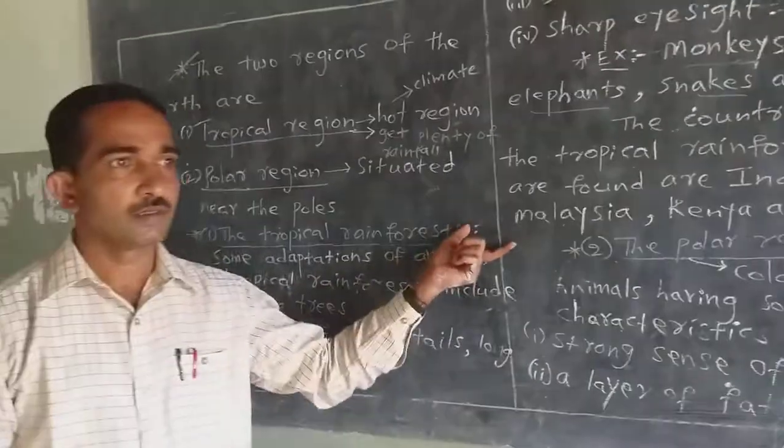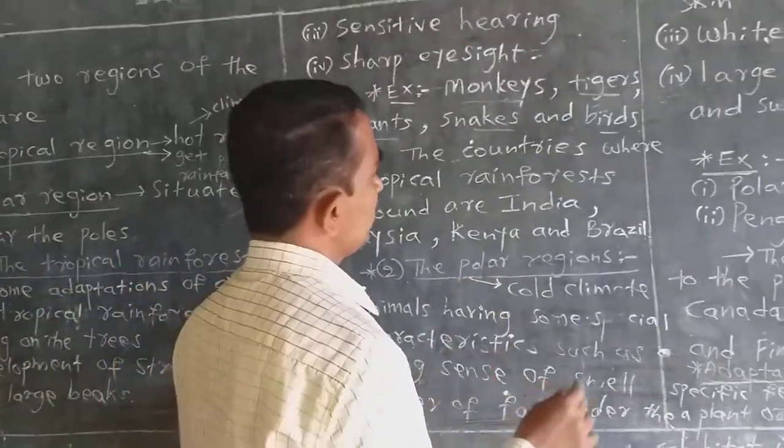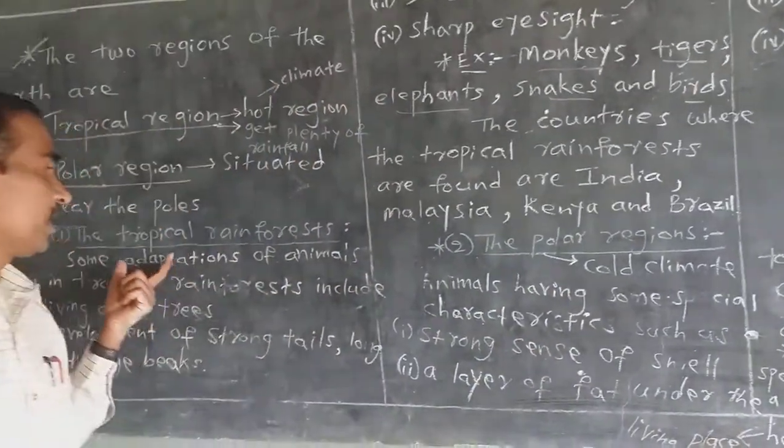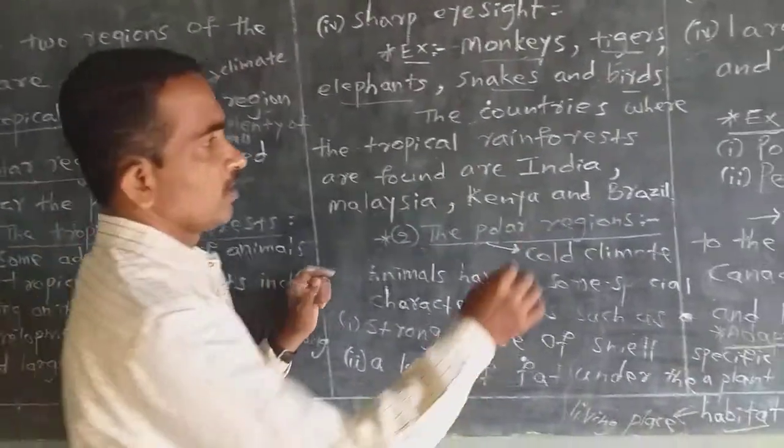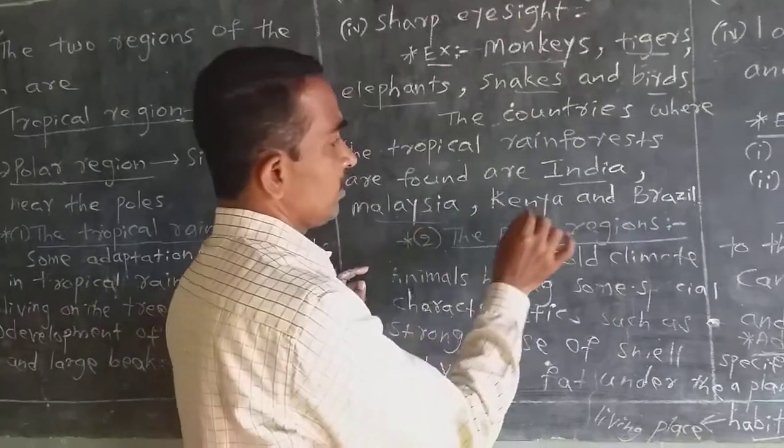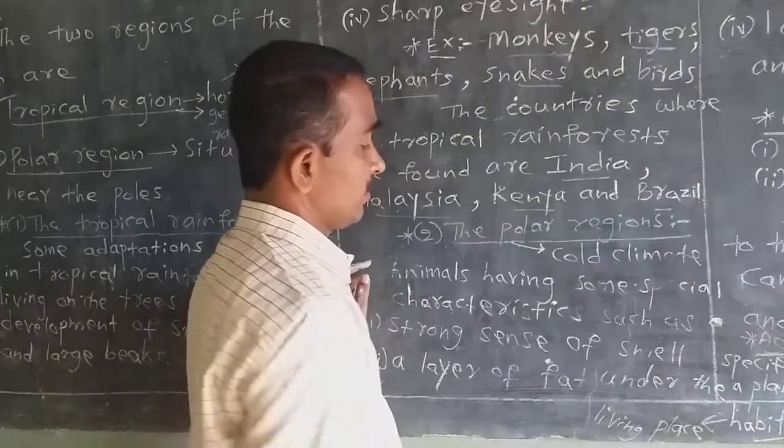The countries which belong to the tropical rainforests are India, Malaysia, Kenya and Brazil.